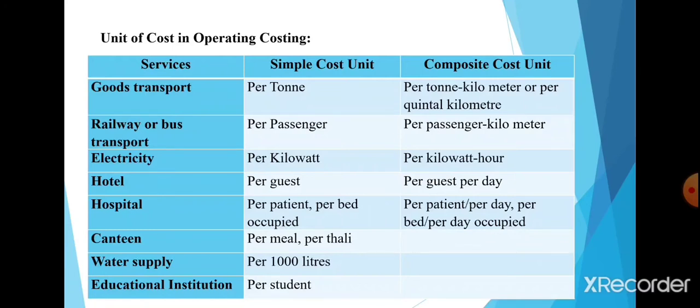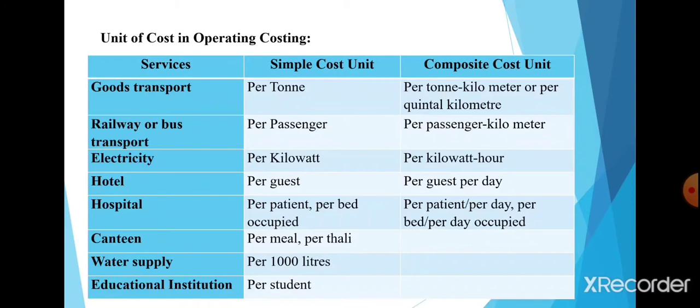Thus, the principle involved under operating costing is the same as under unit costing, but they differ in the manner in which costing information has to be collected and allocated to the units. So, determining the suitable cost unit to be used for cost ascertainment is a major problem in service costing or operating costing. Selection of a proper cost unit is a difficult task.